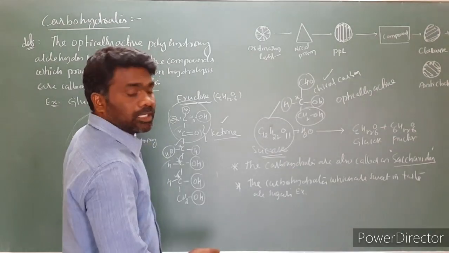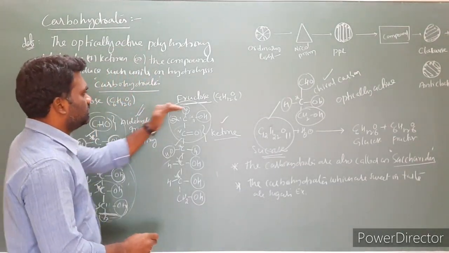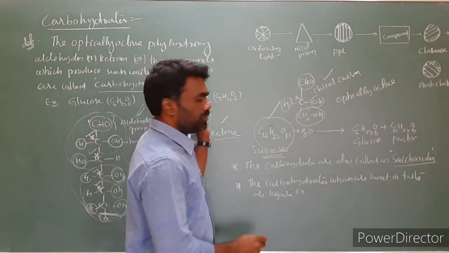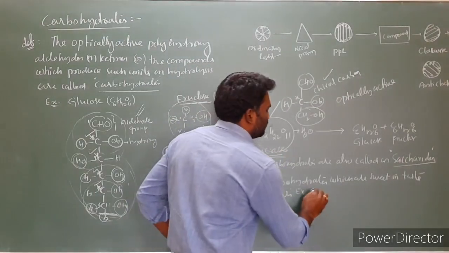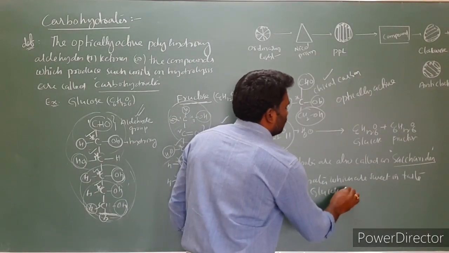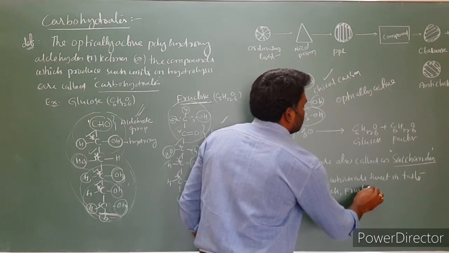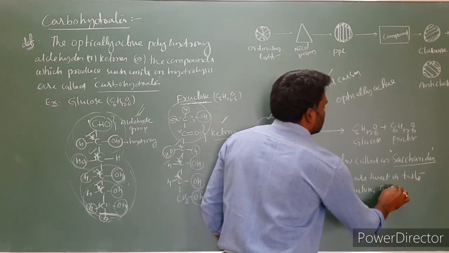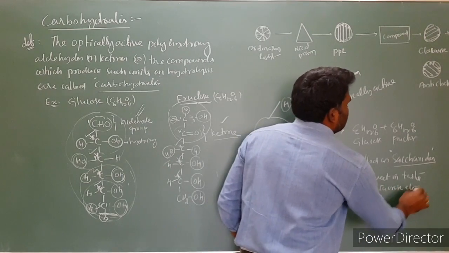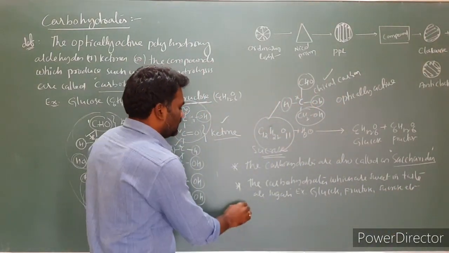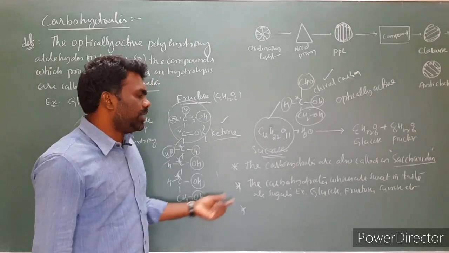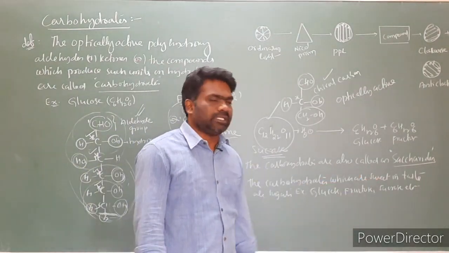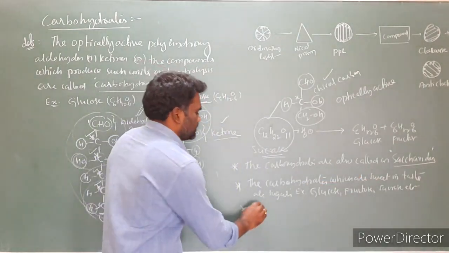Glucose is a carbohydrate, it is sweet in taste. So fructose is a sugar. You can take sucrose. Examples: glucose, fructose, sucrose, lactose, etc. And another important point is that the carbohydrates which are not sweet in taste are called non-sugars.